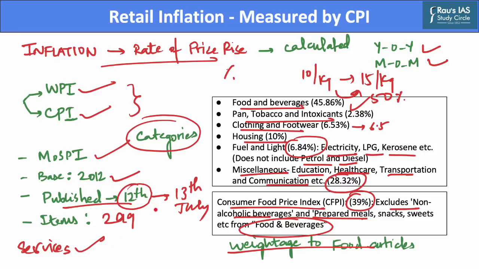Now, the importance of the Consumer Price Index can be gauged by the fact that the government amended the RBI Act of 1934, and it set an inflation target of 4% with an upper and lower limit of 2% respectively. Hence, the RBI is mandated under the RBI Act to maintain the inflation rate, that is CPI, between 2 and 6%. And in this regard, let us discuss today's article.